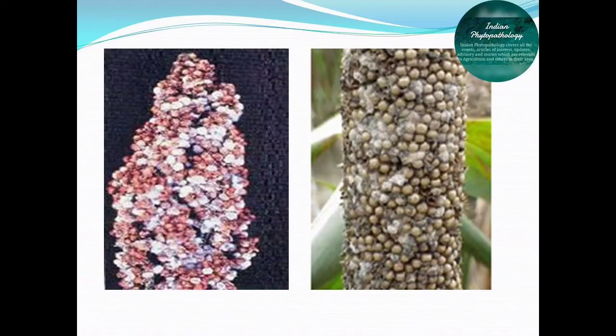For management of grain mold, we have to adjust the sowing time so that we can avoid primary infection. Similarly, we can grow resistant varieties like GMRP4, GMRP9, and tolerant varieties like CSV15.